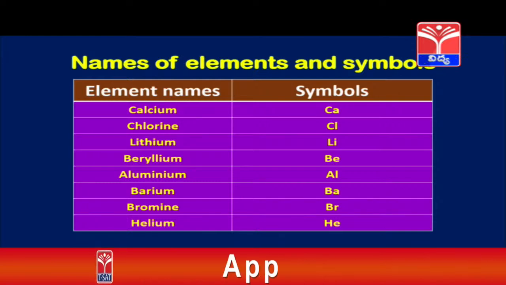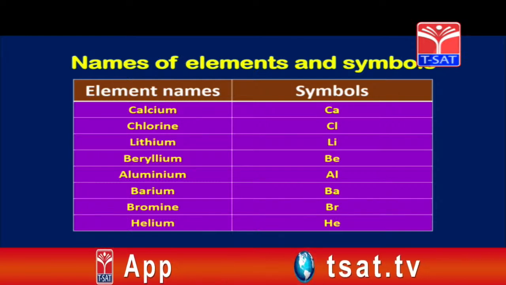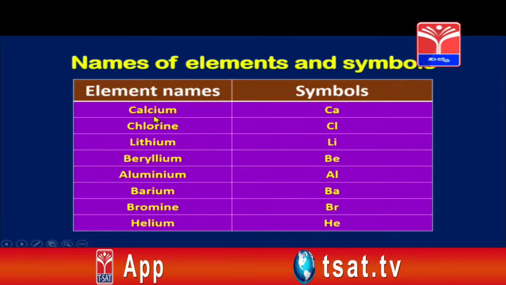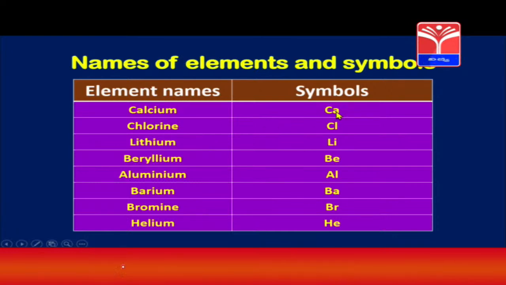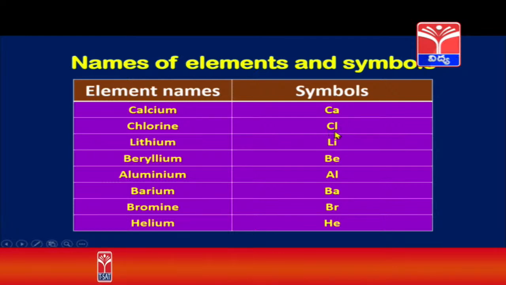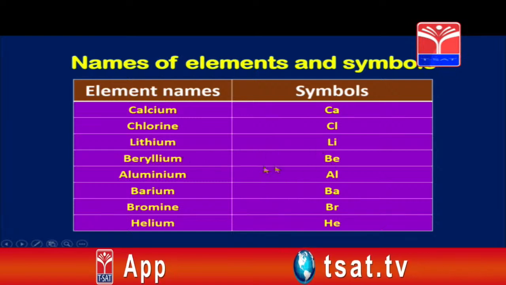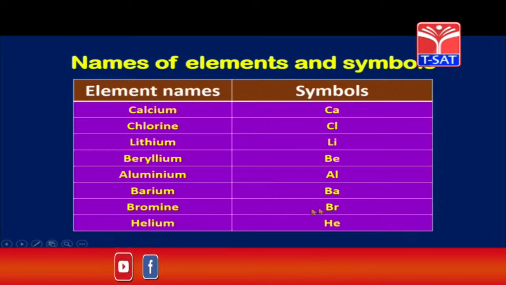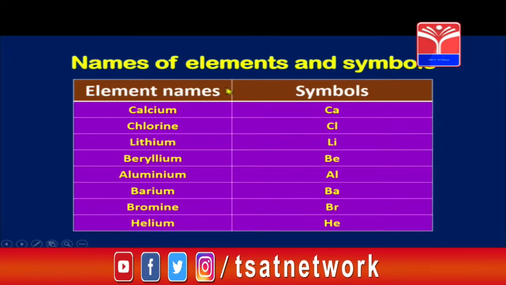Right. In that case, carbon has already been given the symbol C. So, for calcium, we will be taking the second letter also, that is Ca. For chlorine, we are depending upon the pronunciation and taking Cl. Okay, children? And the others follow suit. Lithium is Li, beryllium is Be, aluminium is Al, barium is Ba, bromine Br, and helium is He. These are the names of the elements and their symbols.